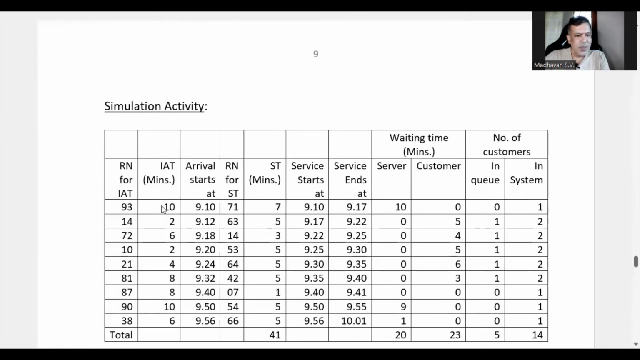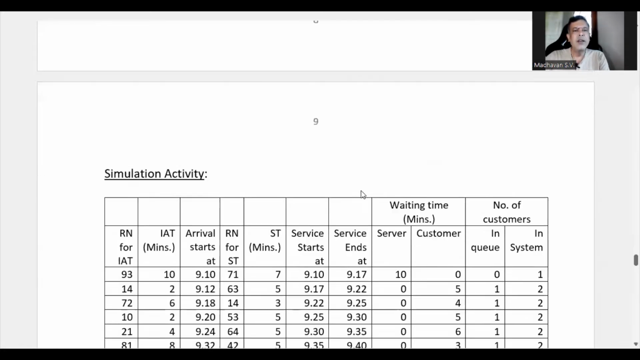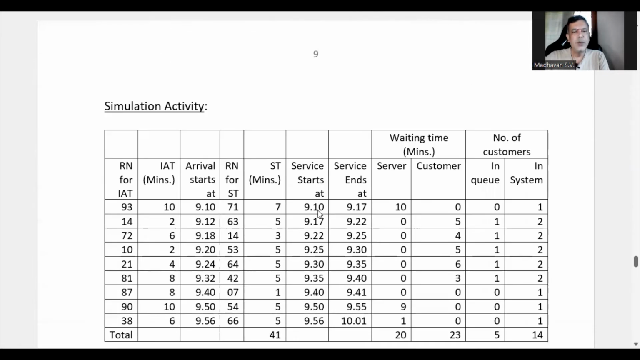Likewise, we capture the inter-arrival time in minutes for all the random numbers meant for inter-arrival time, and all the random numbers meant for service time, and we enter the service time here, by referring to these 2 tables. Now, the question says that the system is starting at 9 o'clock, which means the counter is open at 9 o'clock, but the first inter-arrival is 10 minutes, which means the first arrival starts at 9:10 only.